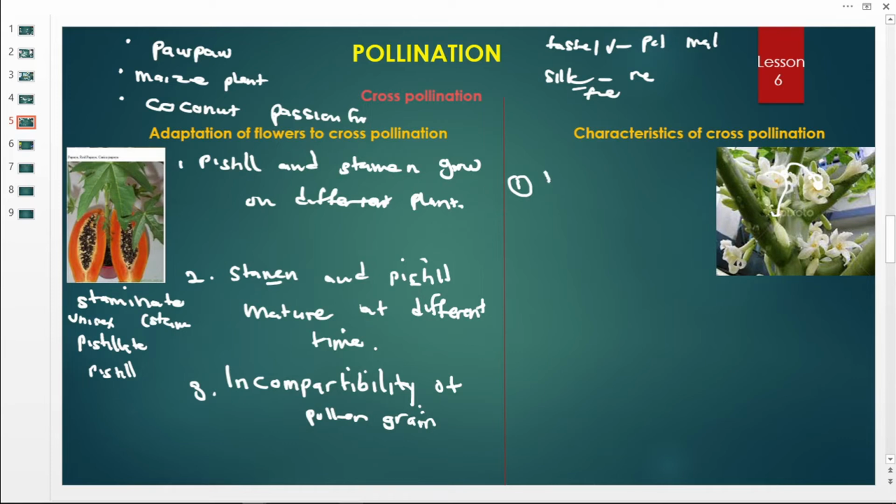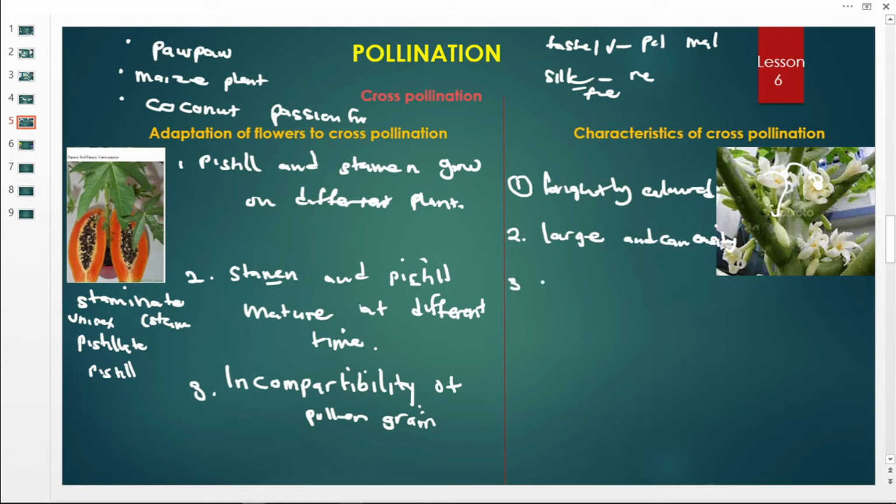One, they have brightly colored petals in order to attract carriers. Number two, they are big, large, and can easily be seen. They are conspicuous, so they are large and can easily be seen in order to receive pollen from another flower.